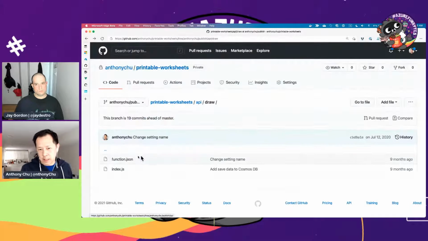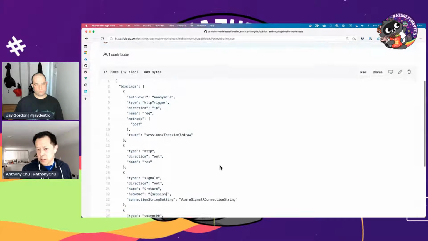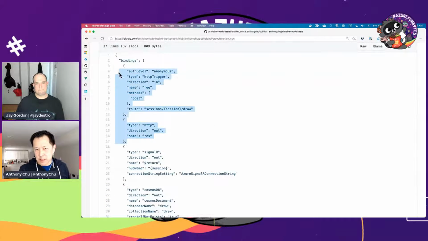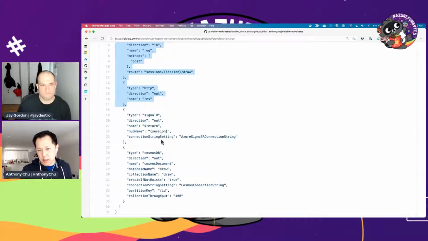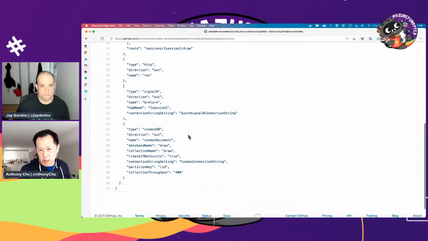The reason that it's that simple is because this function is configured with those bindings that I was talking about earlier. This is the HTTP endpoint, which is in every single function, but the interesting stuff is down here. I have a SignalR output binding, which tells functions that whatever I return from the function, send that off to SignalR service, which was that return line in the code we saw earlier.